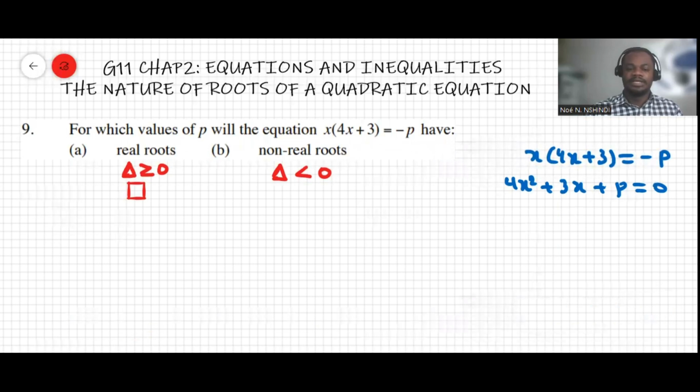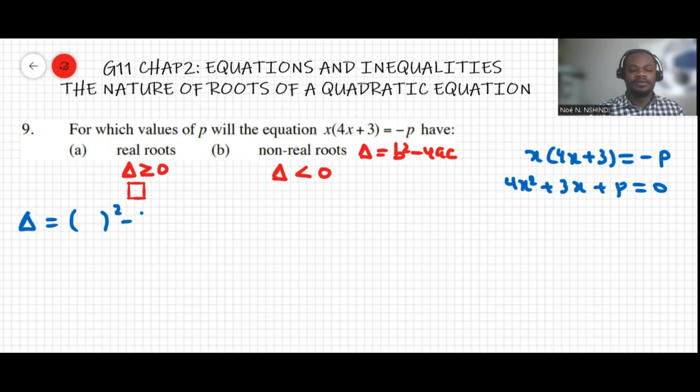Now, delta is equal to b squared minus 4ac.